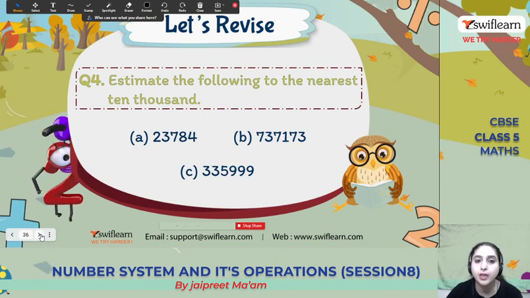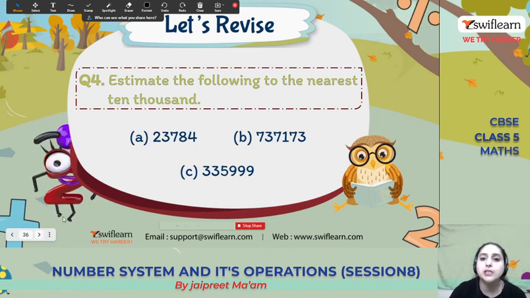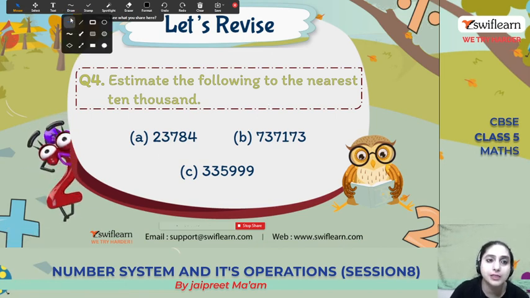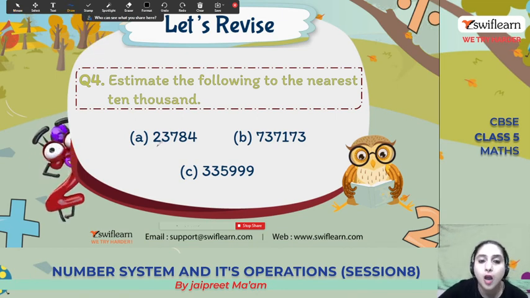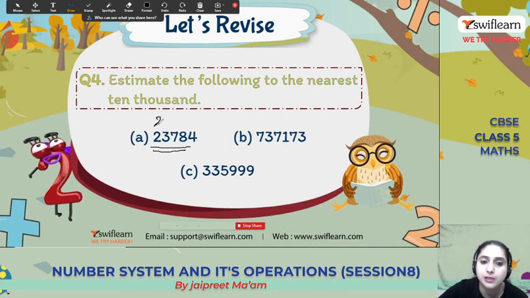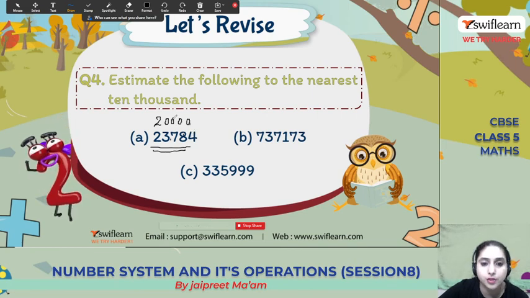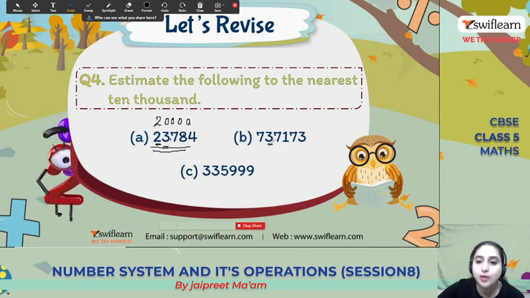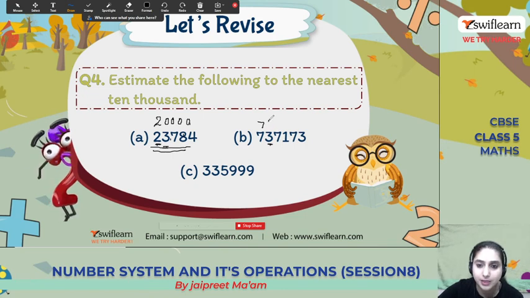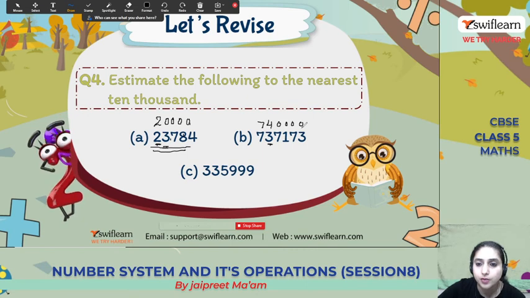What we have learned today? We have learned how to round off the numbers. Now estimate the following to the nearest 10,000. So we have to estimate to the 10,000. So what we can estimate? It's simple. Same rule will be followed. So it will be 20,000, right? Because 3 is less than 5, we are estimating to the number at the 10,000 place. Here again we have to estimate to the 10,000 place, but the number is greater, so it will become 74,000, right?